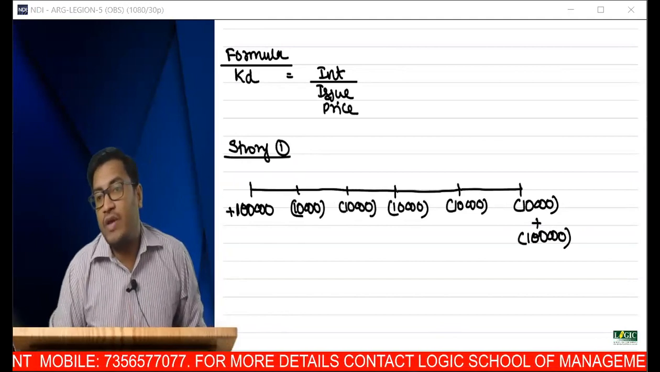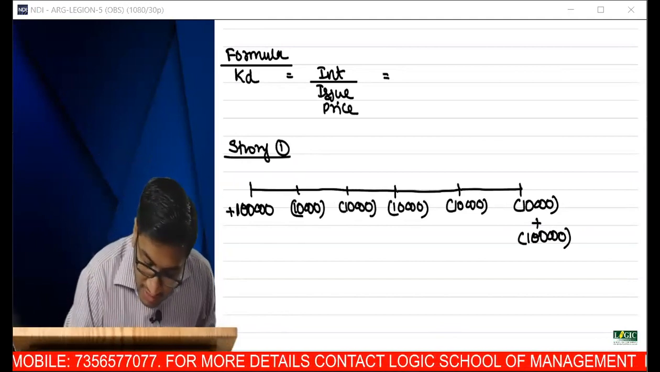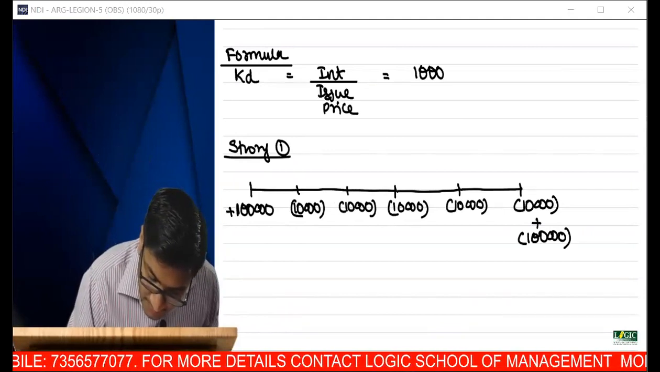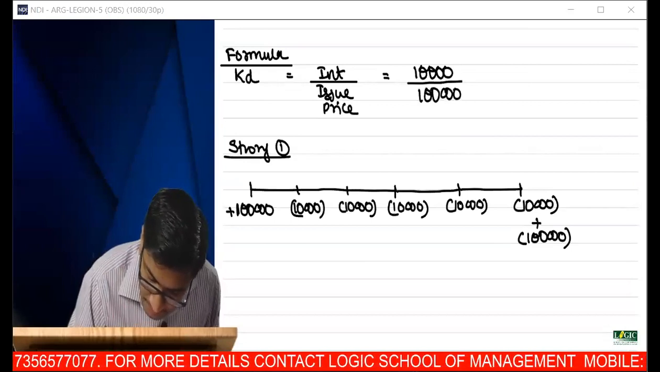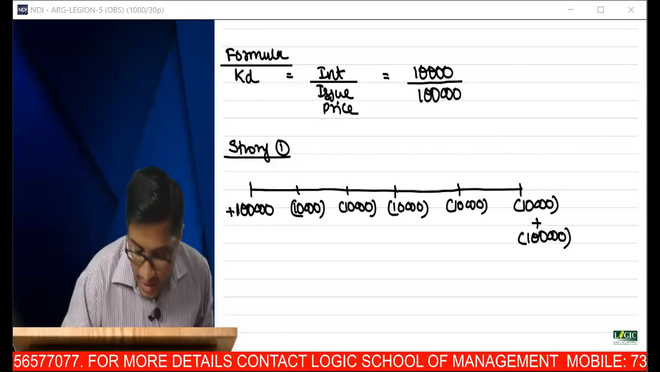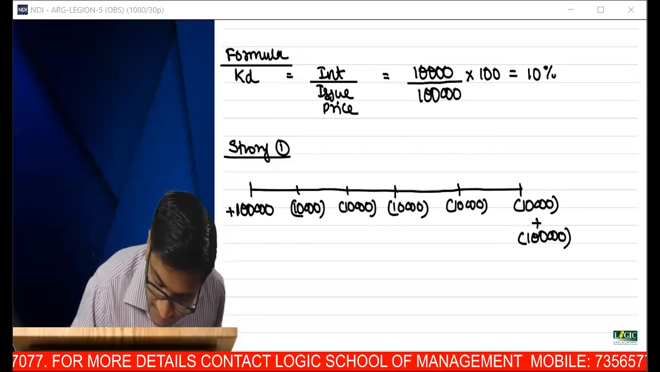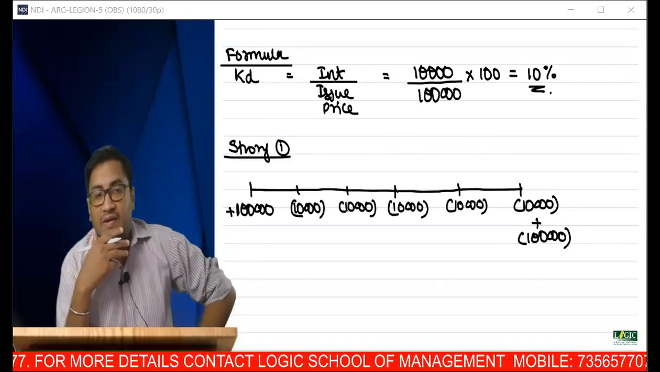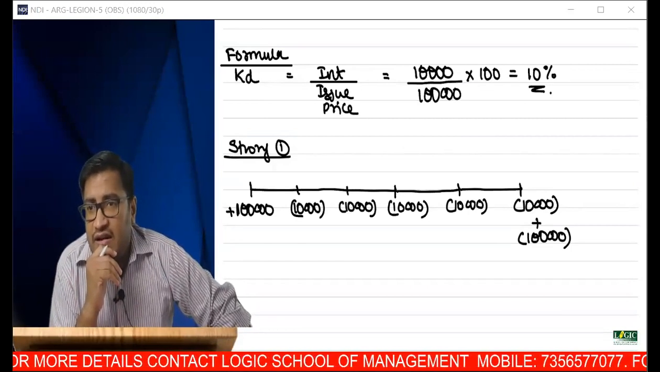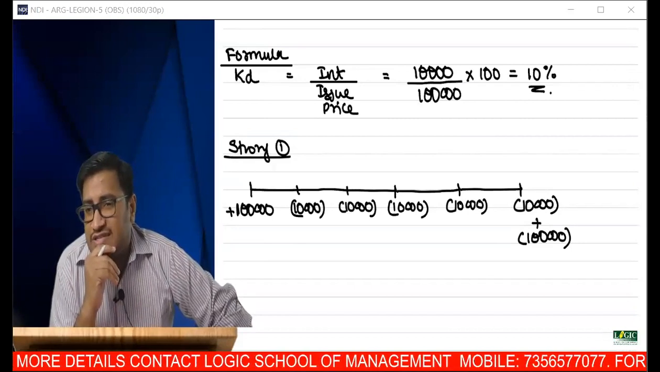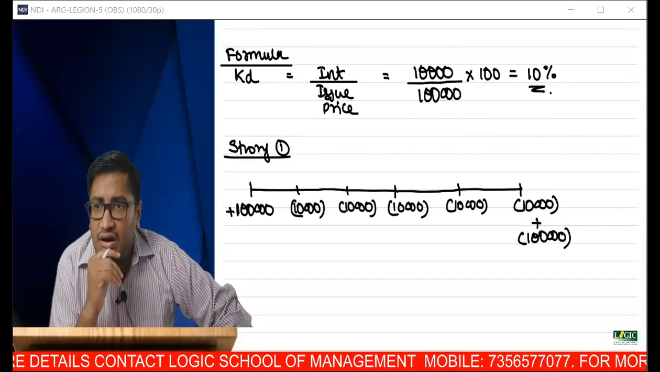Now, if I apply this formula given by Farzana: interest is 10,000, divided by the issue price, 1 lakh, into 100. What is the answer? 10%. Are we getting the answer with the help of the formula? Interest of 10,000, issue price was 1 lakh, and I got the answer to be 10%. Clear?